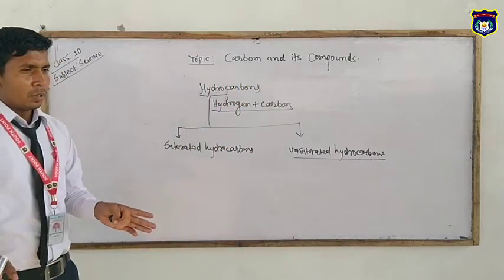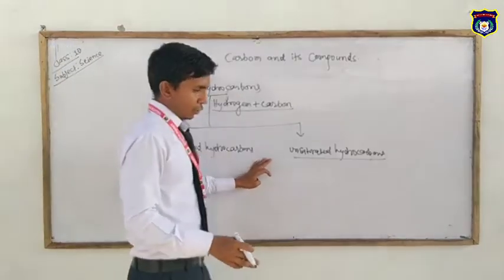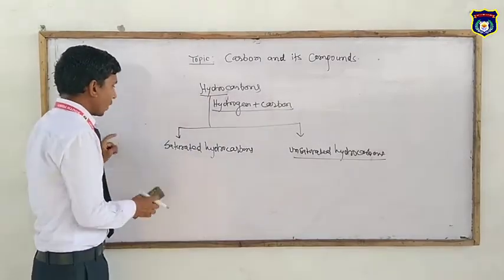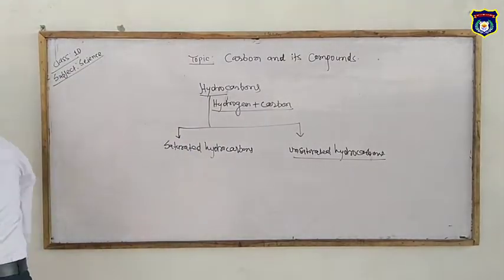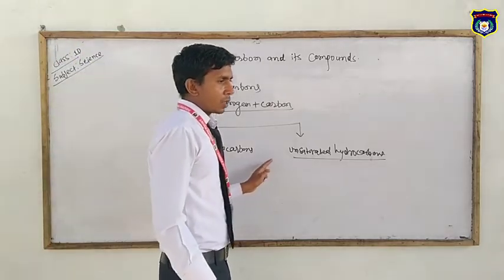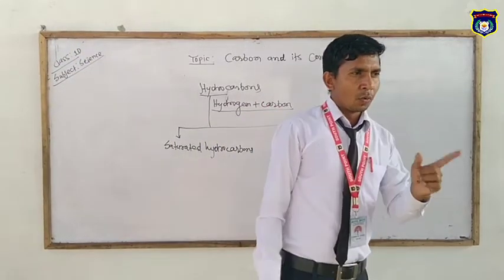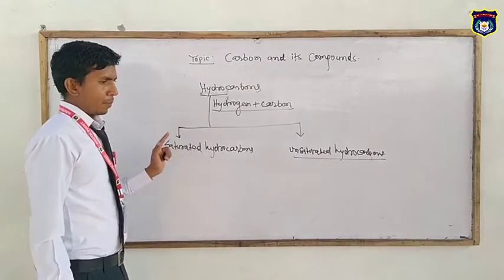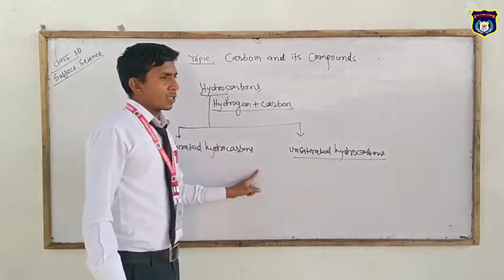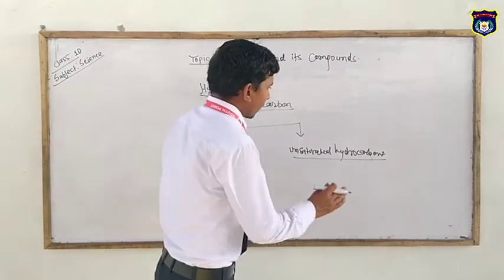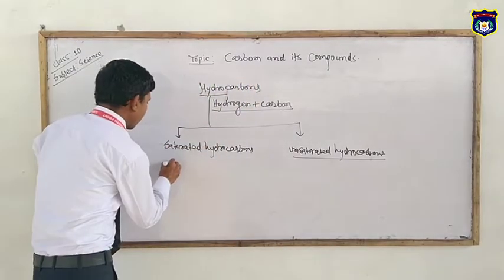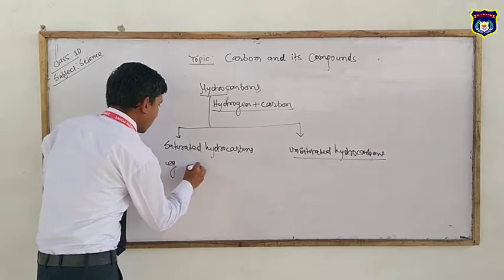Firstly, we will learn about the saturated hydrocarbons. What are saturated hydrocarbons? Saturated hydrocarbons are the first type of hydrocarbons that contain only single bonds during chemical reactions between element to element. Example, CH4.